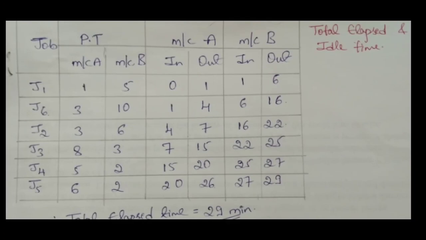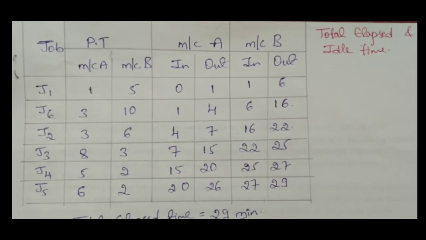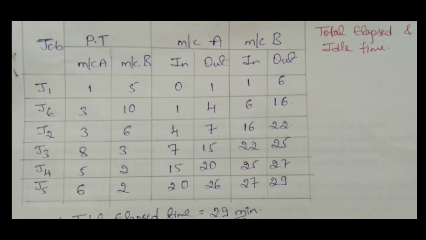Next, the out time of J1 becomes the in time for J6. The in time is 6 plus the processing time for J6 on machine B, which is 10 minutes: 6 plus 10 is 16. For the next job J2, the in time is 16 plus the processing time 6, which is 22. For J3, 22 plus 3 is 25. For J4, 25 plus 2 is 27. For the final job, 27 is the in time plus the processing time 2, that is 29.